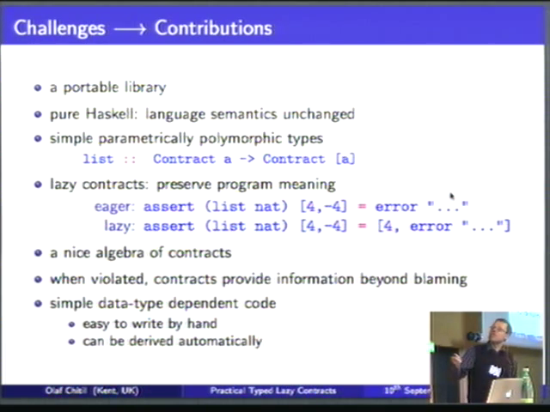Obviously, as functional programmers, we also want to have a nice algebra of contracts. I talked a little bit about adding some additional information to blaming. It turns out we can easily do that, which is very nice here. And finally, we do need some kind of data type dependent code in our contracts here. For every data type like lists or trees or whatever, there's something specific to that data type. But we want that code to be either easily written by hand, because we're just working with a library, or we want to have some simple mechanism here to do that.